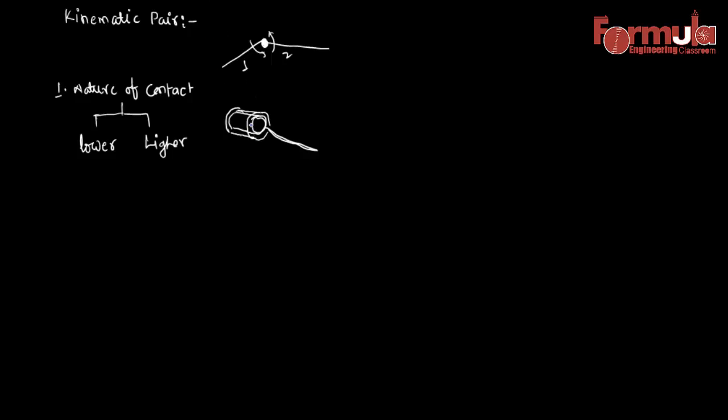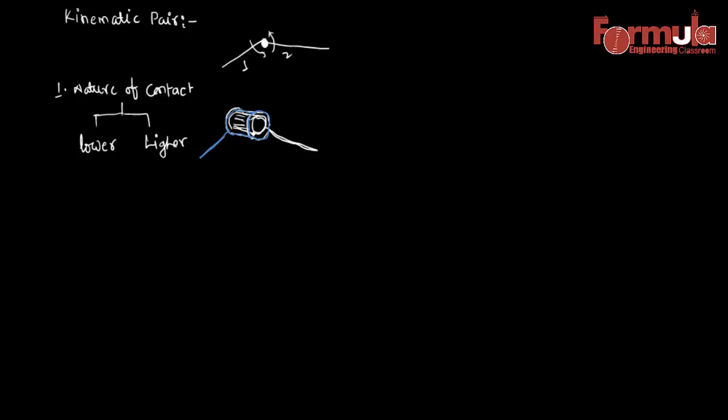I'm using this color here. This is the wrap around this one, and this is connected to some other link. Now in this case, this inside pin has a surface area, the surface area of a cylinder. There is the outer surface area of this pin, and this wrap has an inner surface area.